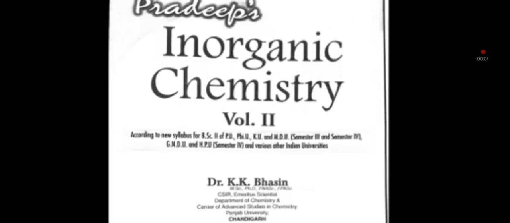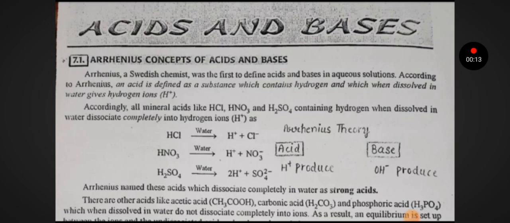Today we are going to start our chapter Acids and Bases from Pardeep's Inorganic Chemistry Volume 2. Acids and Bases, 7.1 Arrhenius concept of acids and bases. Arrhenius, a Swedish chemist, was the first to define acid and base in aqueous solution.